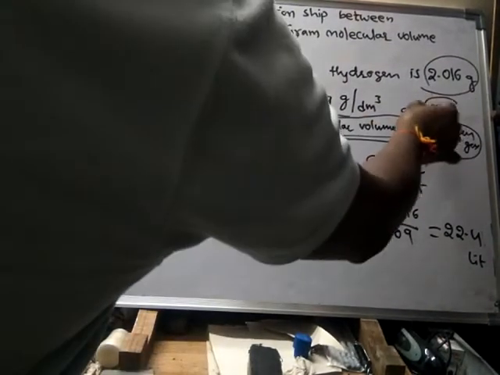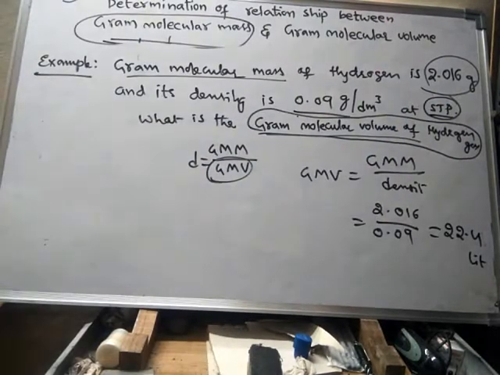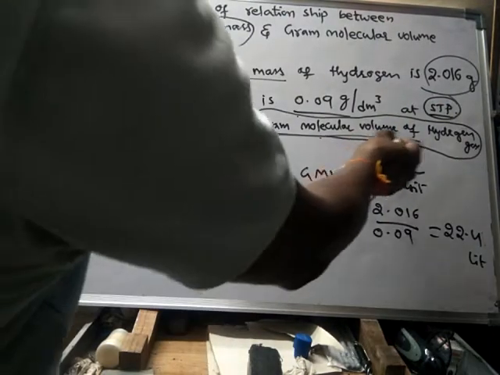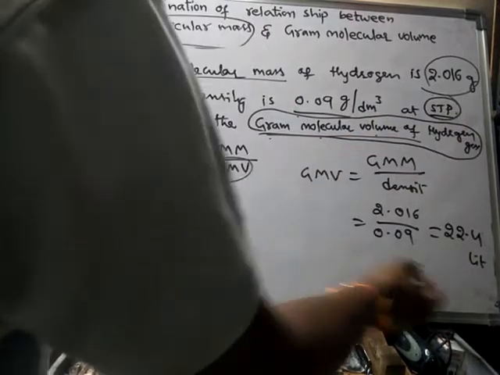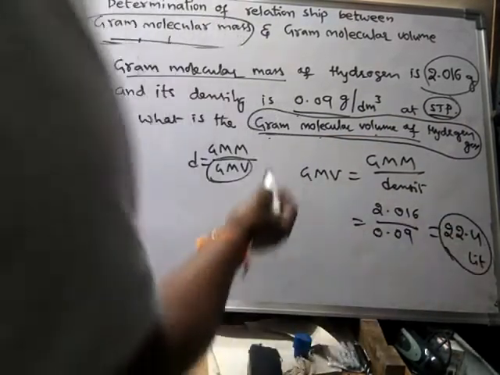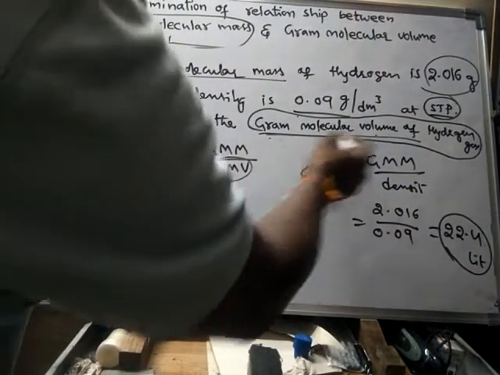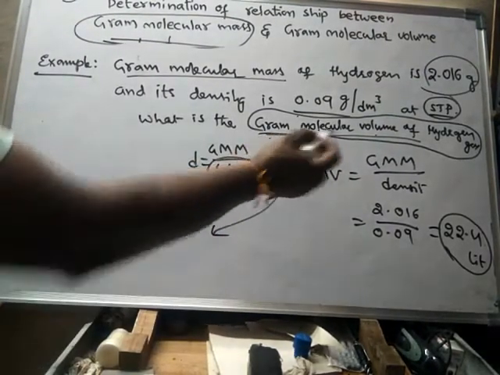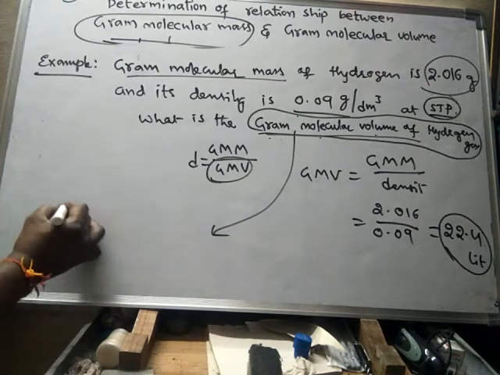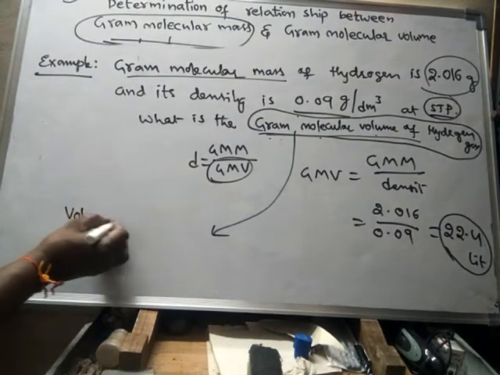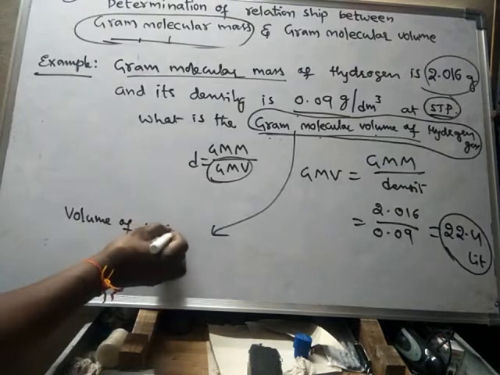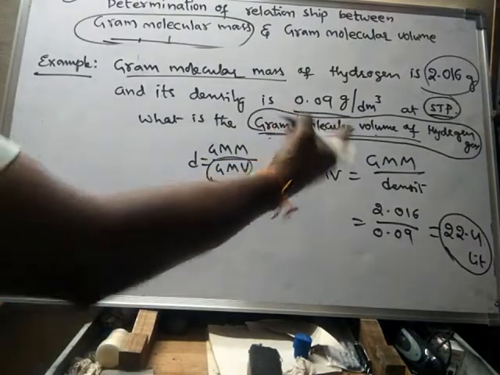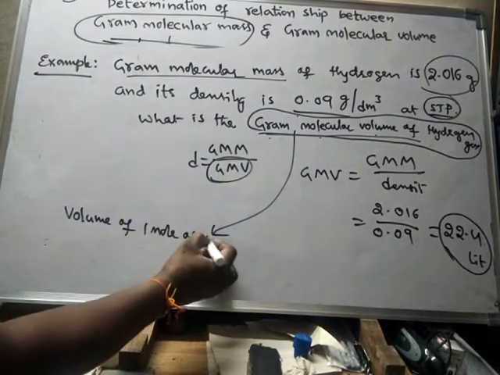at STP. Gram molecular volume of hydrogen at STP is how much? This much. Always remember that gram molecular volume is nothing but the volume of 1 mole of which gas here? It is hydrogen.